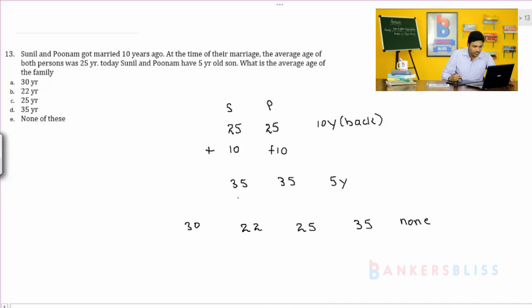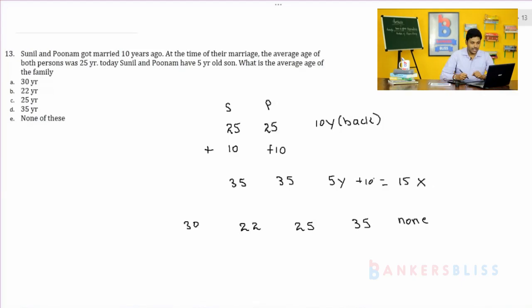So Sunil is going to become 30, Poonam is also going to become 30, both are giving 5, so altogether they are giving 10 and the age of the son is 5, so 10 plus 5, 15, which is not equal to 30. So the average age cannot be equal to 30. And 35 cannot be the answer because Sunil is 35, Poonam is 35, obviously the son cannot become 35.